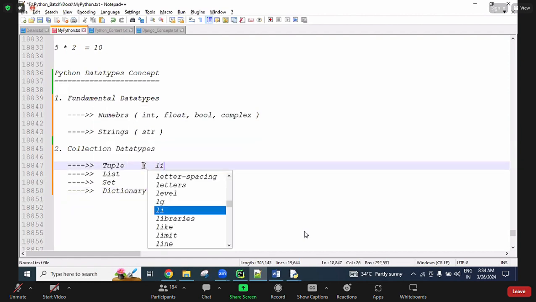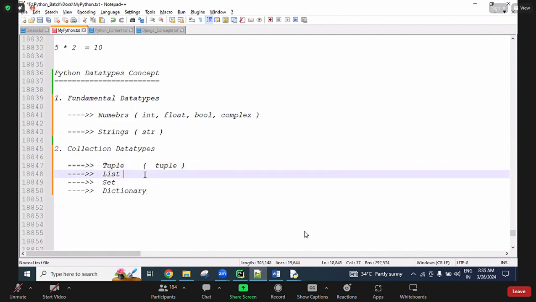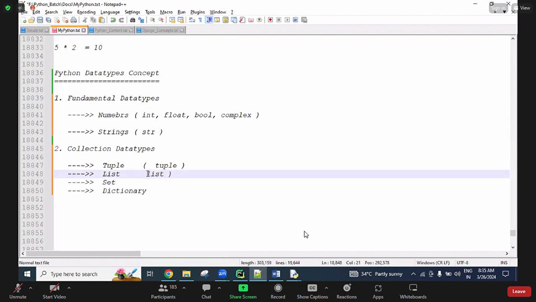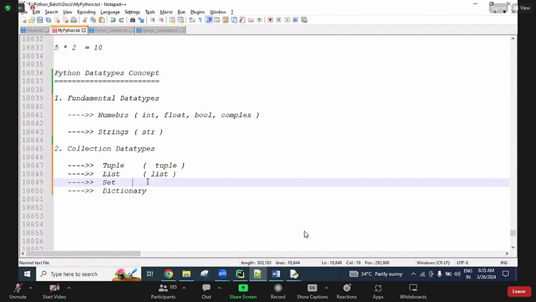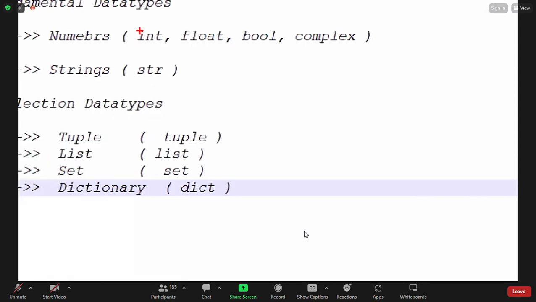Okay, these all are data types: int, float, bool, complex, str, tuple, list, set, dict.